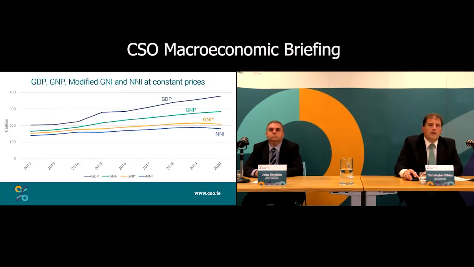If we move back to the constant price data, we can see GDP and GNP both up, at 5.9 and 3.4% in 2020. But then the deglobalized measure, GNI star, is down 3.5%. And this new measure we have for you, NNI, net national income, is down 4.3% in the year 2020 over 2019. So what is net national income?